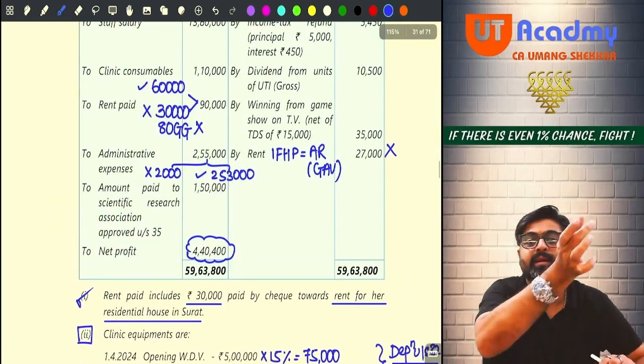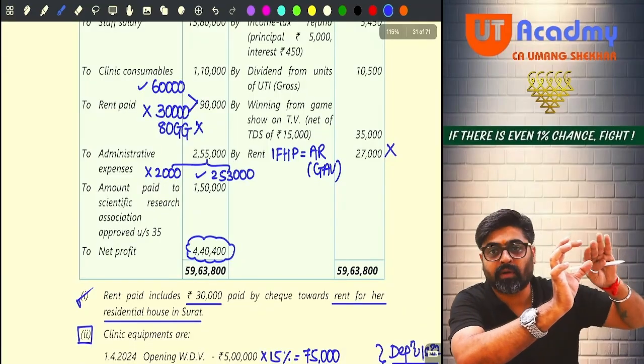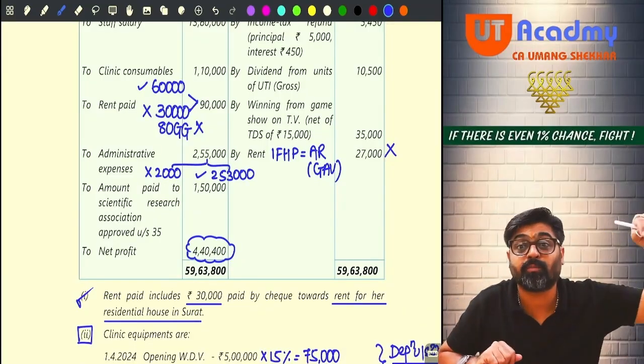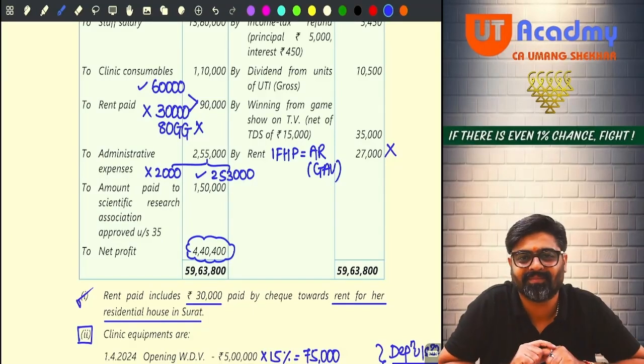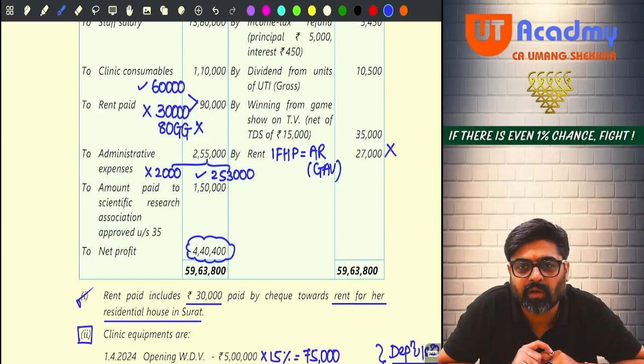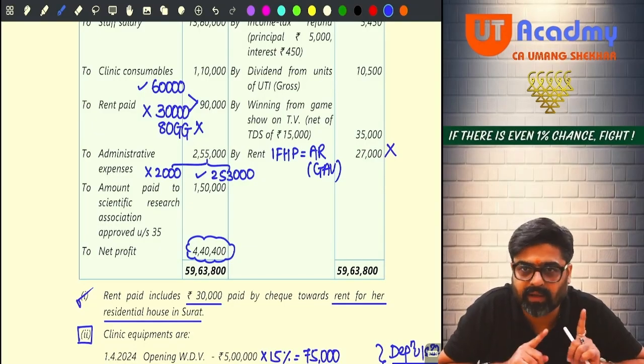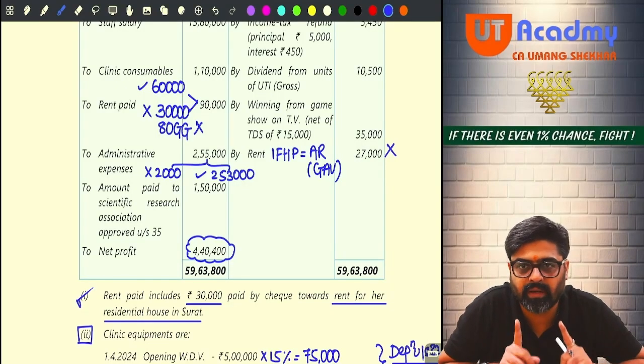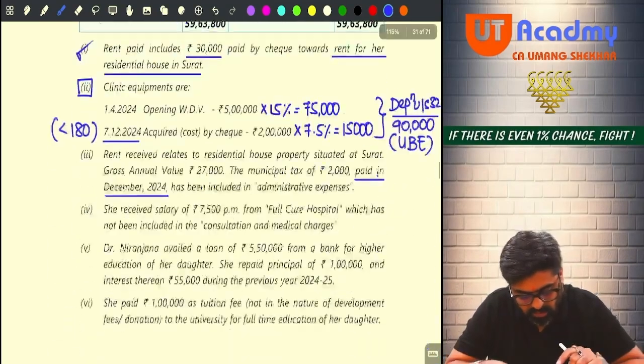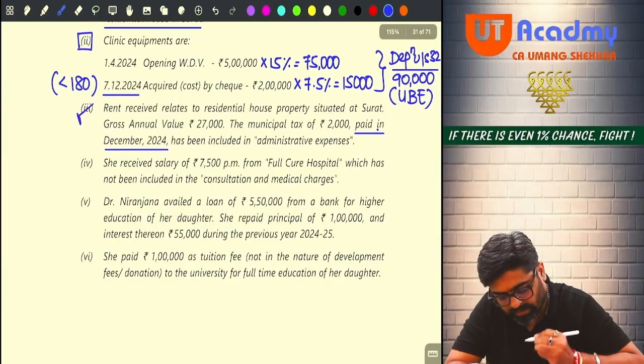But when you will bring it under the head house property to be reduced out of your GAV, it will not be allowed because it is payable. It is not actually paid. And municipal taxes are allowed only on payment basis under the head house property. Do you remember? These kind of things we have already done under the head house property. So you have to be very careful while reading the question. Okay? So now, this information is done.